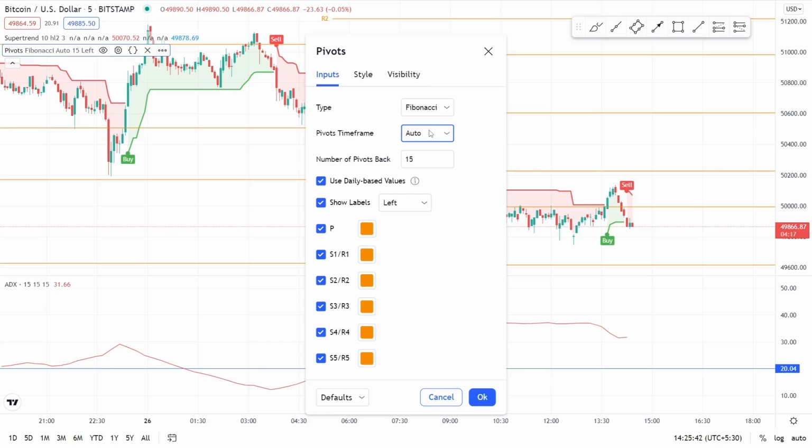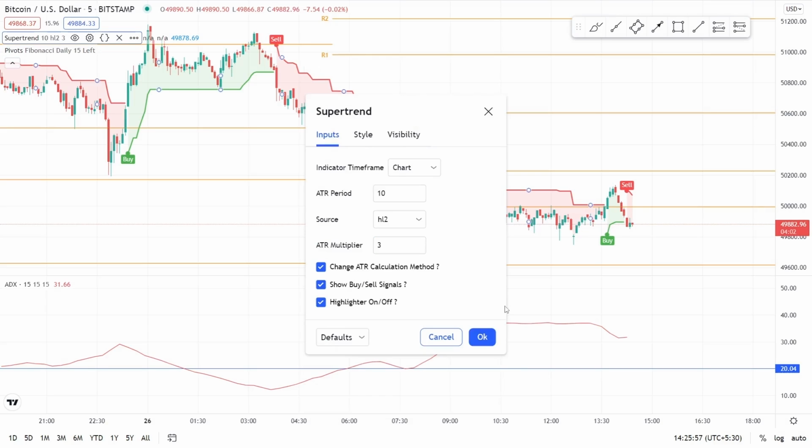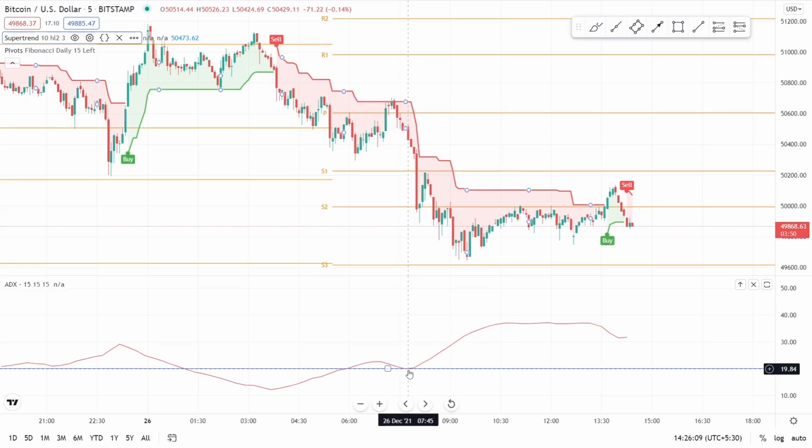Number 1, Super Trend. Number 2, ADX, and Pivot Point Standard. After plotting the indicators, you need to make some changes. Firstly, set ADX to average directional index and uncheck all, then go to time frame and set it to 15 minutes.